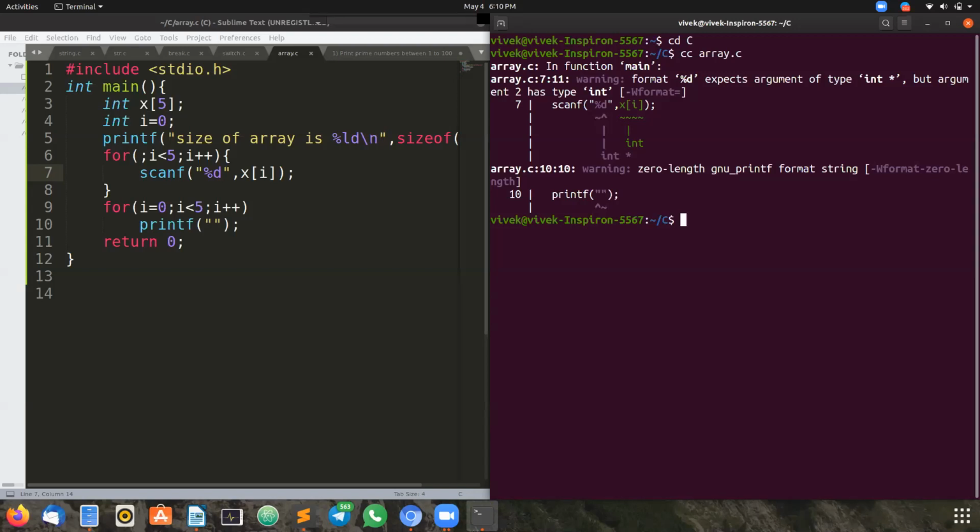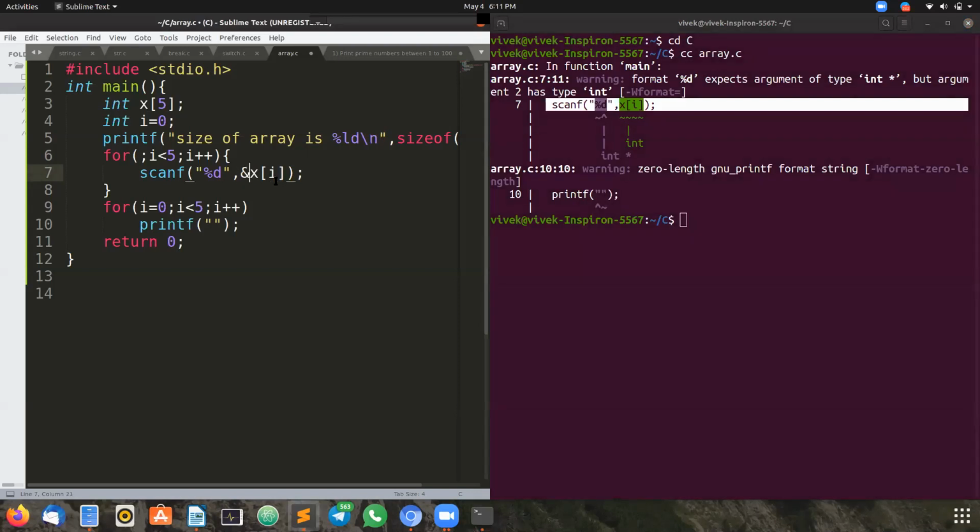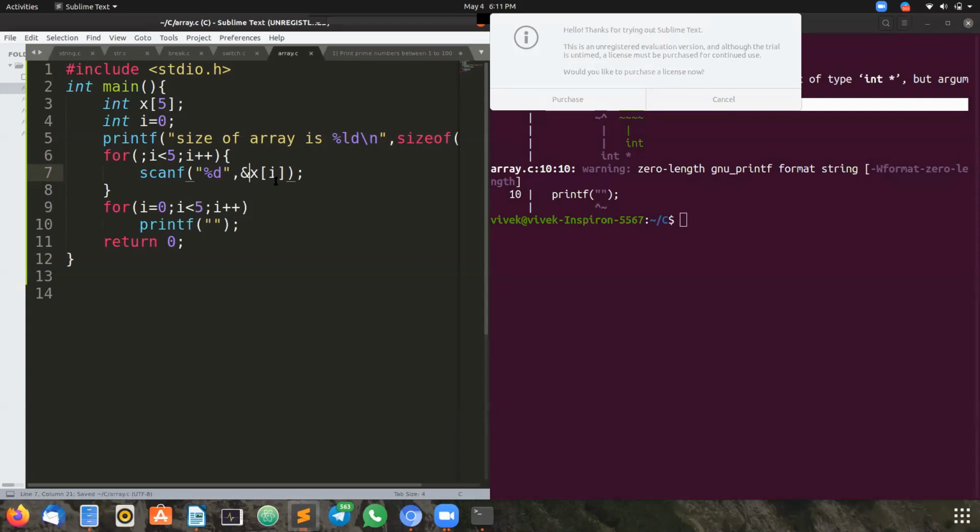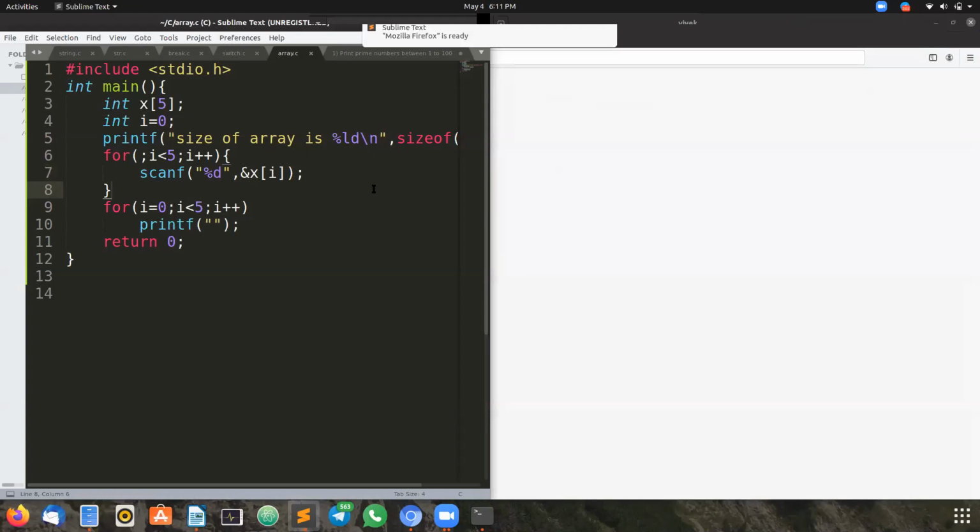Yes, we got an error. Why did we get an error? Can anyone tell? It's not just because of the I equal to 0, but we have missed something in scanf. I'm highlighting that in the output screen. Ampersand, yes. For integers, we mandatorily have to put ampersand, whether it is a single integer or an array of integers. We have to put that ampersand symbol.